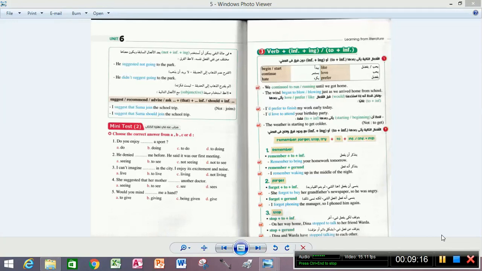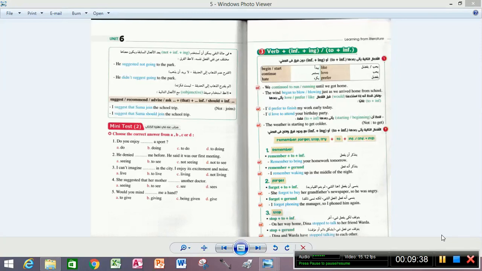Okay, notice starting, beginning is followed with to plus infinitive. The weather is starting to get colder. Okay, what are we doing? Again, you here are using starting and beginning.